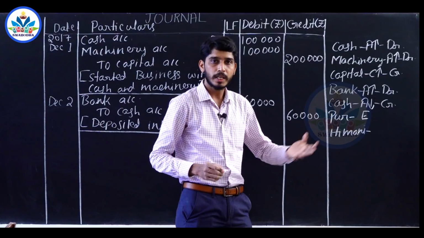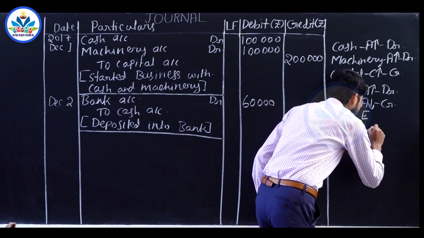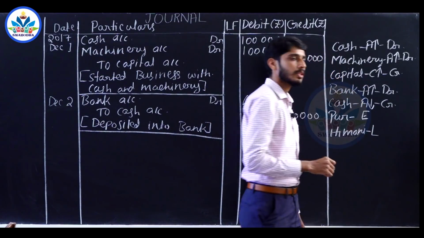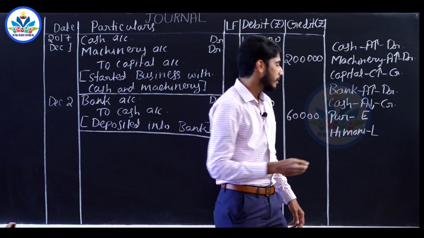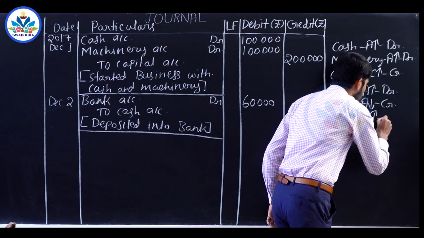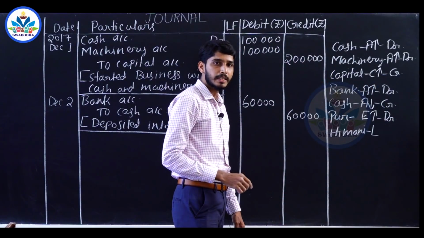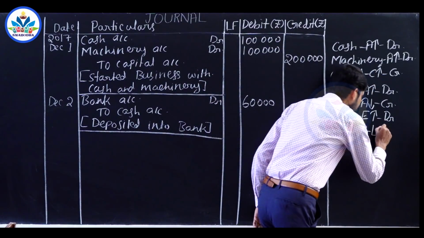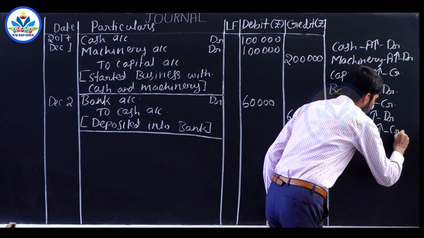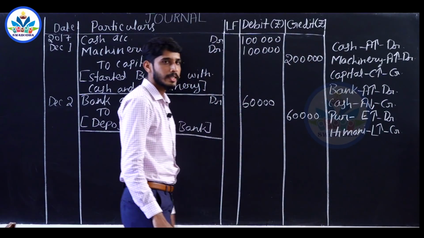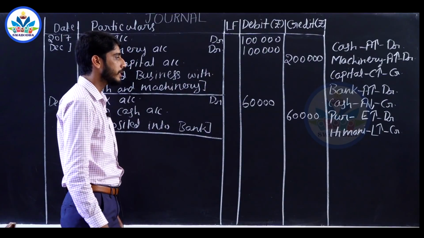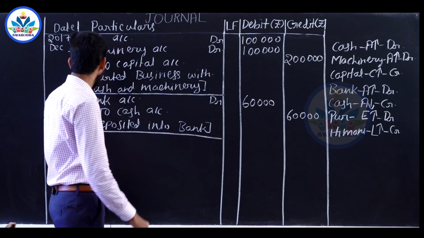We have the obligation to make payment. A creditor, nothing but a liability. When you make purchases, the expense value increases. Increase in an expense has to be debited. Imani is a liability. Liability value also increases. Increase in a liability has to be credited. So the entry will be purchase account debited to Imani's account.